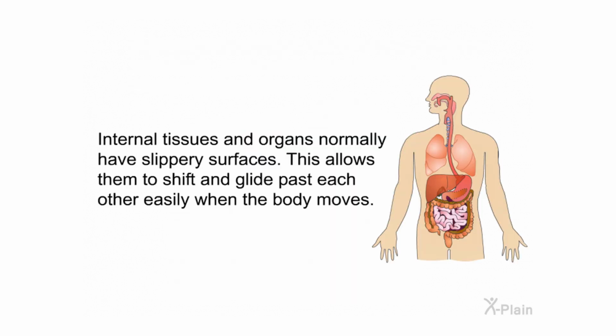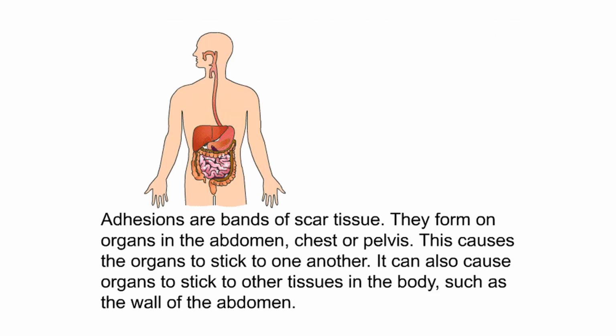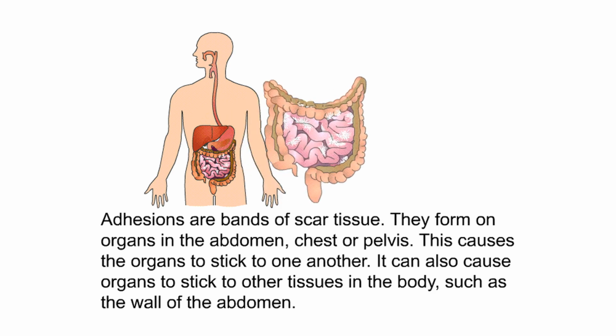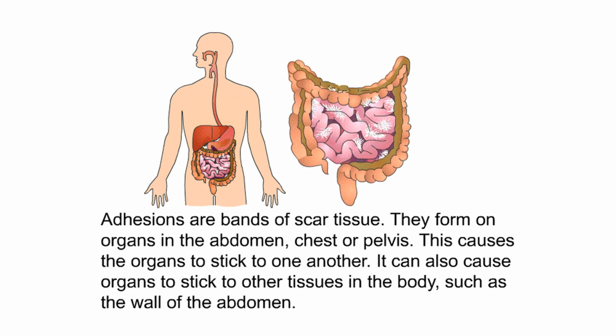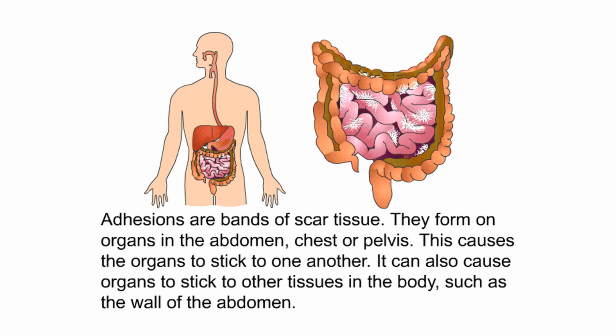Adhesions. Internal tissues and organs normally have slippery surfaces. This allows them to shift and glide past each other easily when the body moves. Adhesions are bands of scar tissue. They form on organs in the abdomen, chest, or pelvis. This causes the organs to stick to one another. It can also cause organs to stick to other tissues in the body, such as the wall of the abdomen.